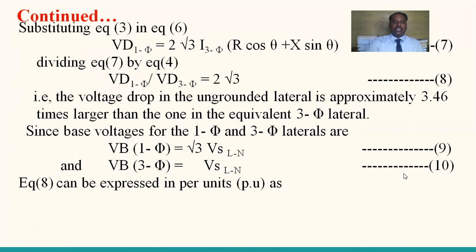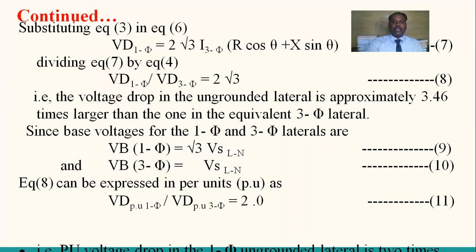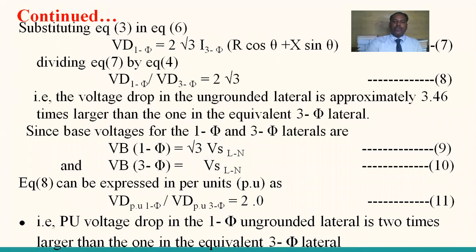So again, equation 8 can be expressed on a per unit basis, as the system measurement is bulk, expressed in terms of its base values. So the per unit voltage drop of a single-phase system divided by the per unit voltage drop of a three-phase system is equal to 2. This is equation number 11. That is, the per unit voltage drop in the single-phase ungrounded lateral is 2 times larger than the one in the equivalent three-phase lateral.